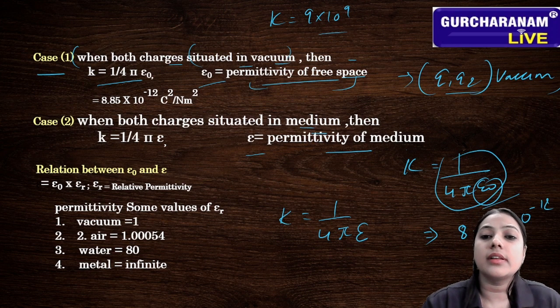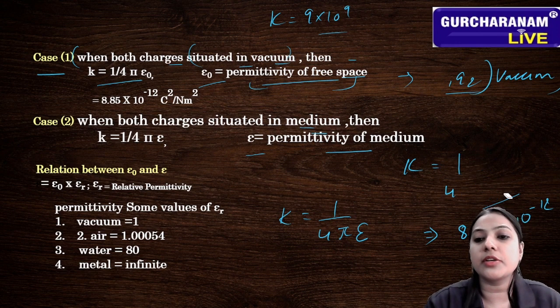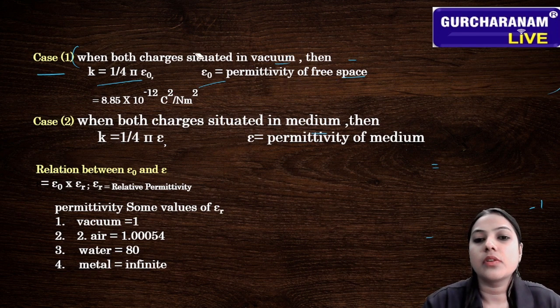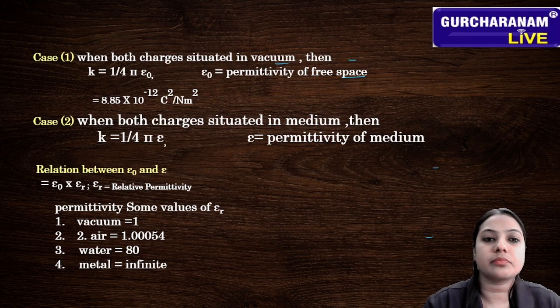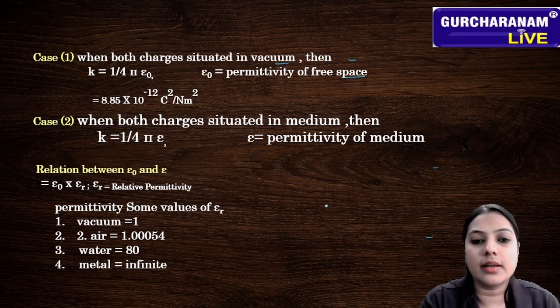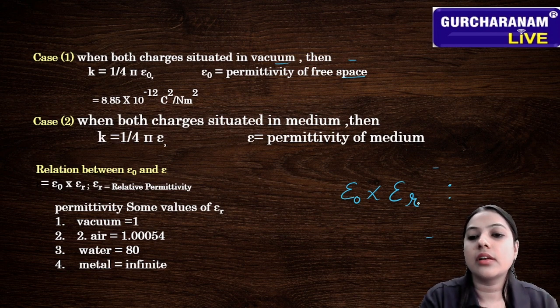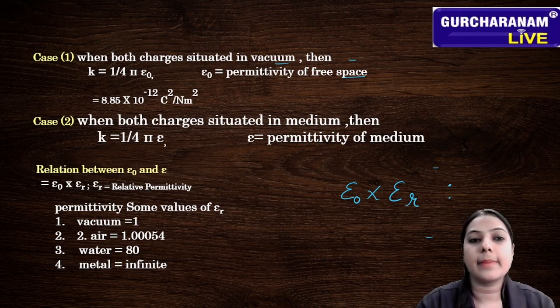There is also an expression related to the permittivity of the medium, which you can see in this slide. The relation is epsilon naught multiplied by epsilon r is equal to epsilon. Sorry, it is not epsilon r, it is epsilon.